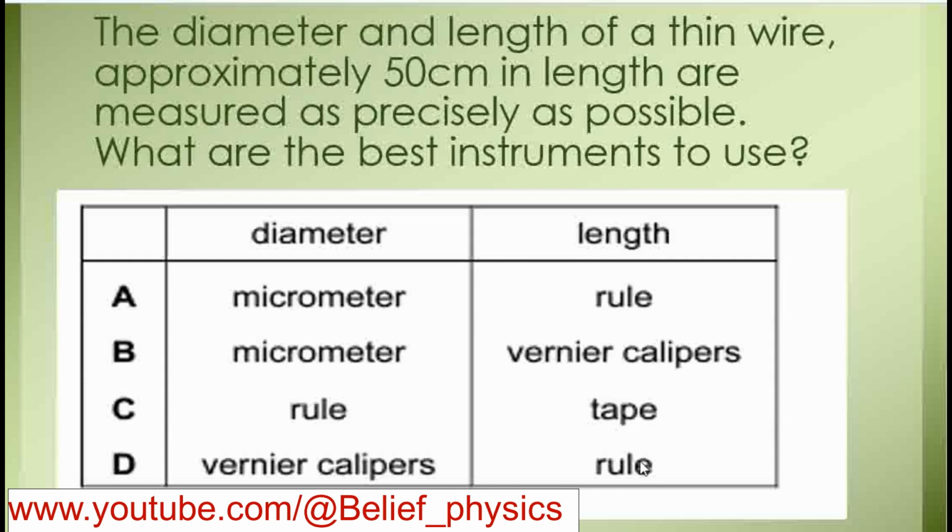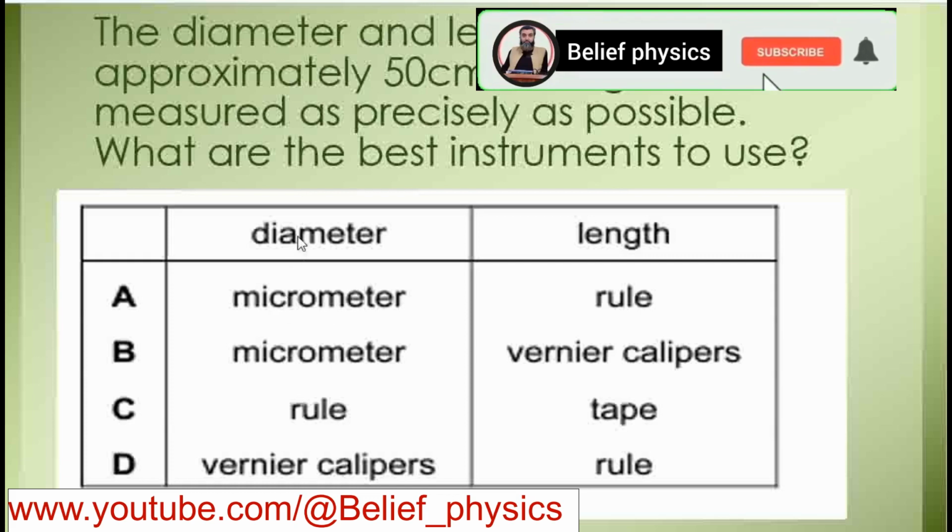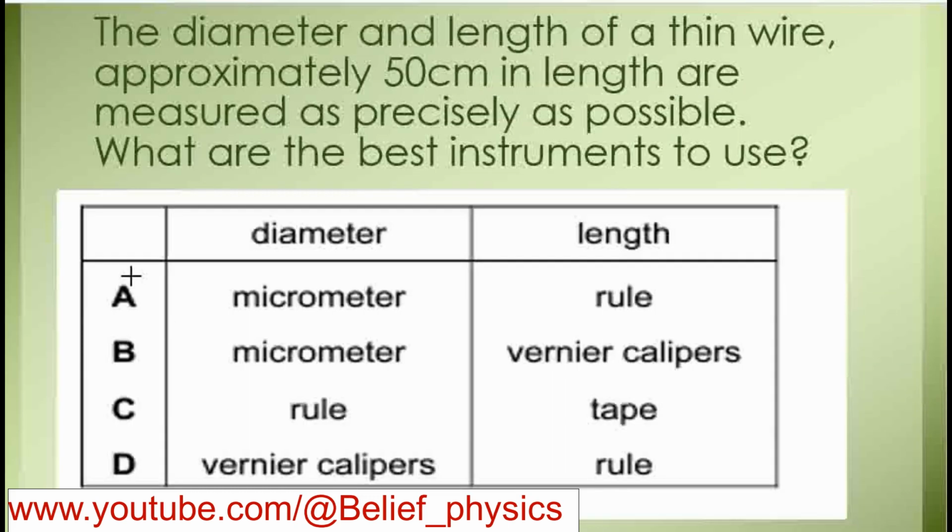So these options can be possible, but the diameter of a thin wire cannot be measured with a rule, so it will be ruled out. The best thing for diameter is the micrometer. So for diameter, micrometer is best, and length will be measured with the help of a rule. So option A is the correct answer for this question.